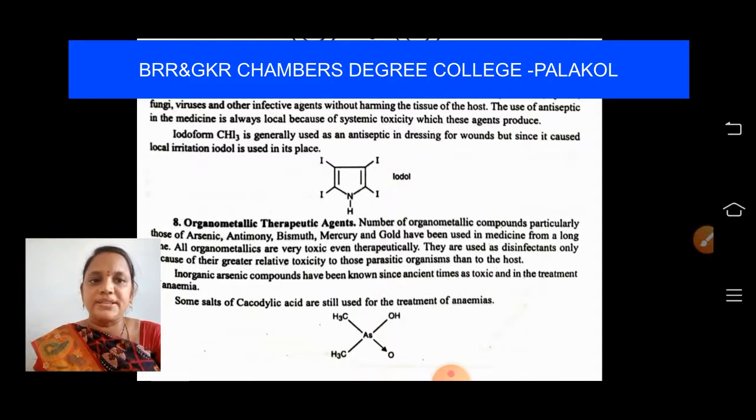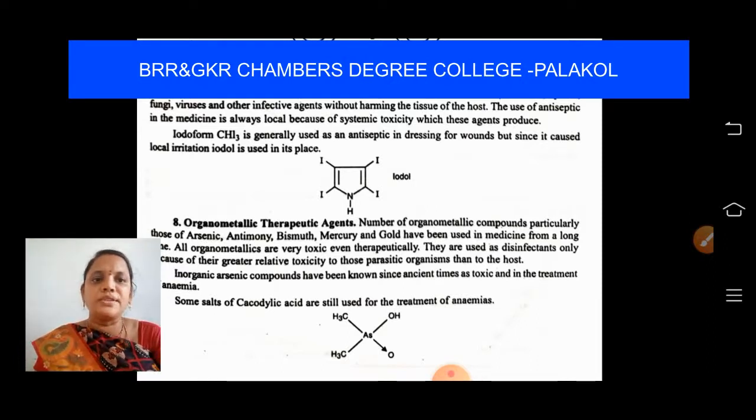Iodoform, CHI3, is generally used as an antiseptic in dressings for wounds, but since it causes local irritation, iodol is used in its place. For first aid, we generally use antiseptics, right? We clean the wound with an iodine-like liquid. They will not destroy the host tissues, and the action of antiseptics is localized, students. Antiseptics are very important for us for first aid treatment.